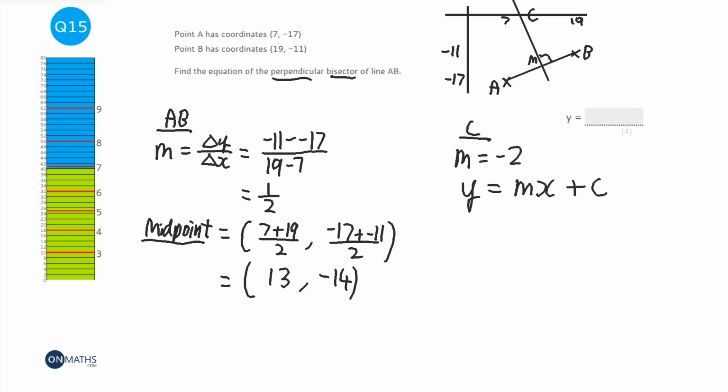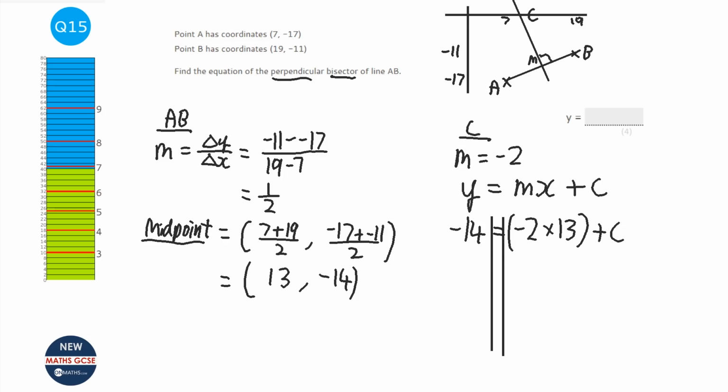We actually know the gradient and we know a point on that line, which was the midpoint of line AB. So we're going to feed in the coordinates. So it's minus 14. We know what the gradient is, minus 2. I'm going to put this in brackets, times the x coordinate, which was 13, plus c. And we just solve this to find out what c is.